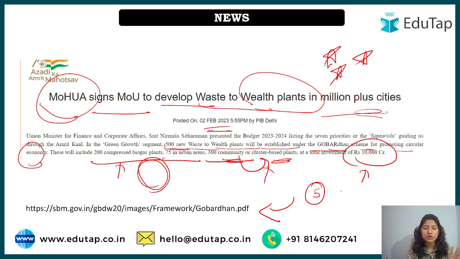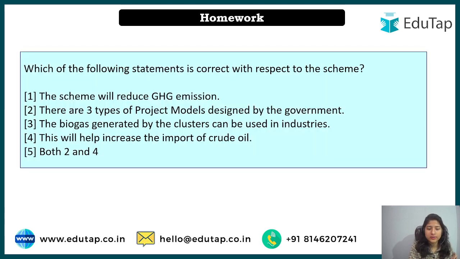The section I want you to have a look at is the different names of the models that are suggested, which type of models can be made according to the space available. Different names have been given. I just want you to be aware of those names, so that if asked in the examination you can make a pretty good guess. So do go through this framework of the GOBARdhan scheme.